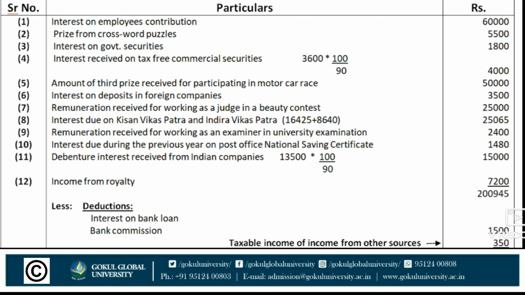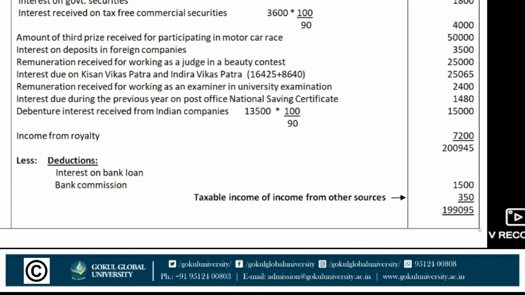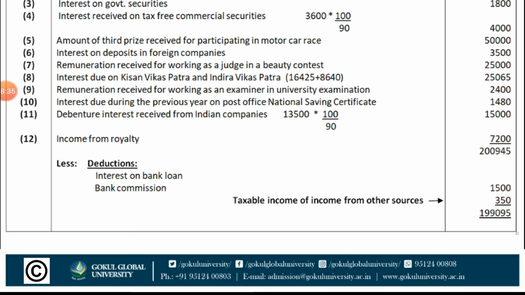So the total is 2,945. And deductions, there are two deductions. First, interest on bank loan 1,500 and second, bank commission rupees 350. Investment in shares is not taxable, so it will not be deducted. So the total amount is 2,945 minus 1,500 minus 350. So the net answer is 1,99,095, taxable income from other sources.